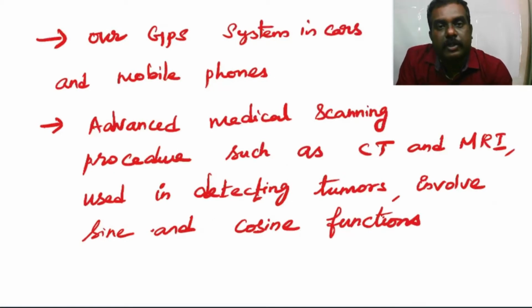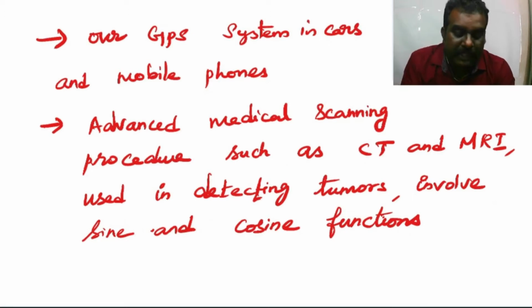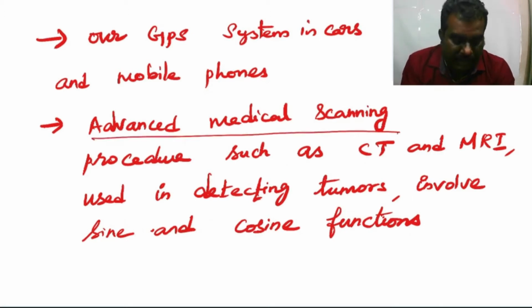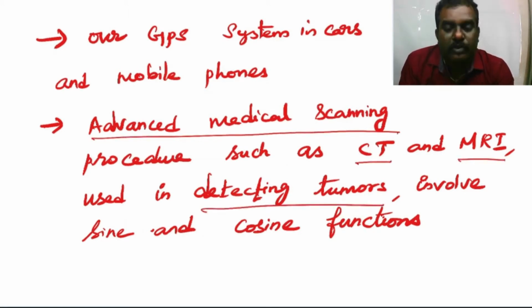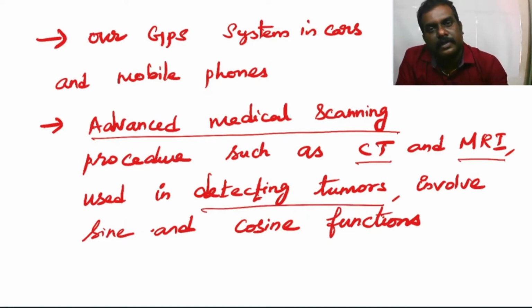And also, the GPS system in cars and mobile phones is based upon trigonometric functions. Advanced medical scanning procedures such as CT and MRI, used in detecting tumors, involve sine and cosine functions. I am just giving a few examples for the usage of trigonometry. We can learn many of these things in our 11th and 12th standard.